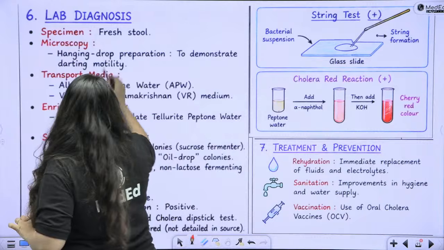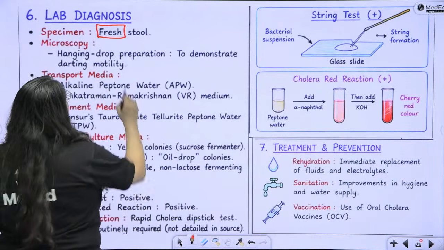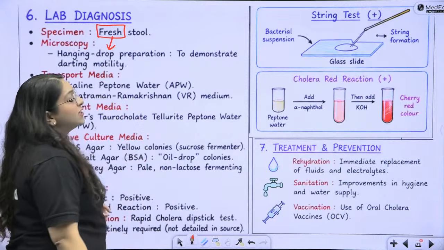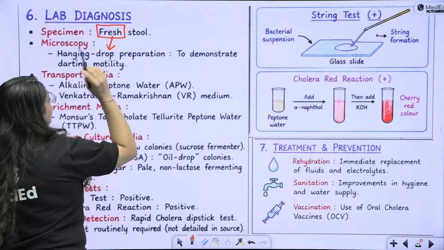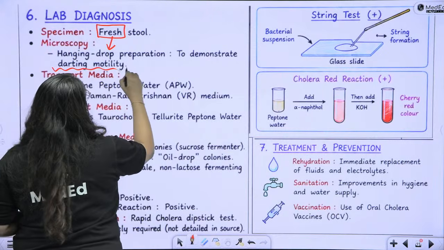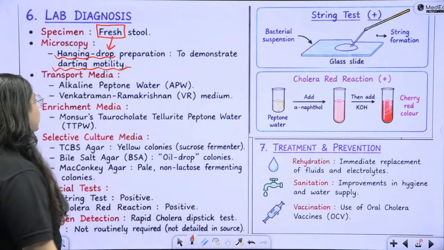Then in lab diagnosis, you have to collect fresh stool. Why is it important to collect the fresh stool? Because hanging drop is your mainstay of demonstration and diagnosis of your Vibrio cholerae. So to demonstrate darting motility, you have to make hanging drop, okay, from a fresh stool specimen.